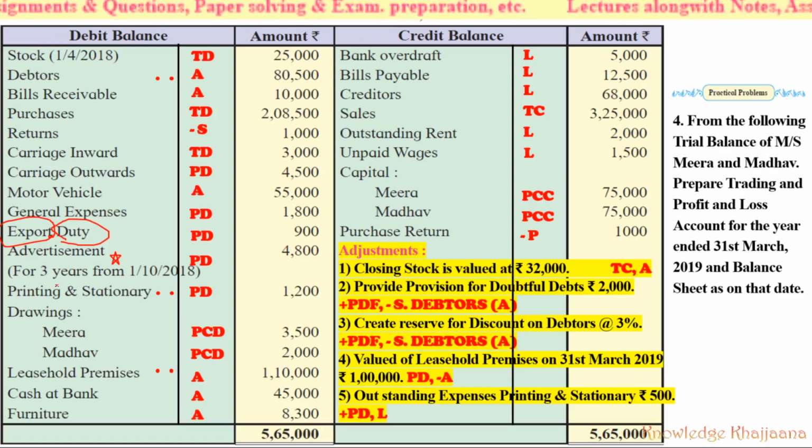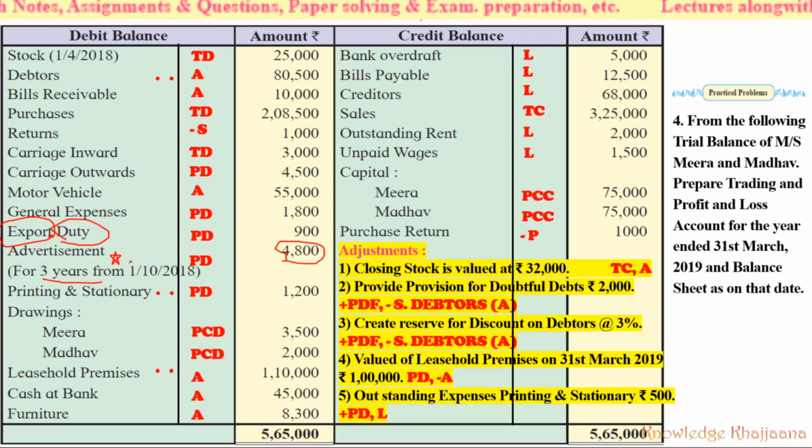Advertisement. See, advertisement for 3 years from 1st October 2018. First of all, it will go to the profit and loss account debit side, and there would be a hidden adjustment. Why a hidden adjustment? See, the advertisement expenses of rupees 4,800 which has been given are due for 3 years.